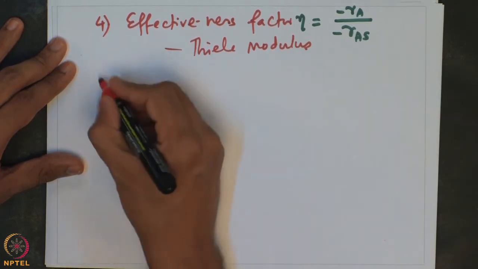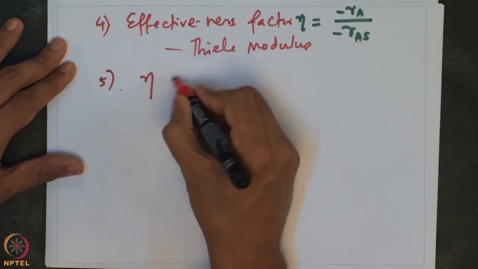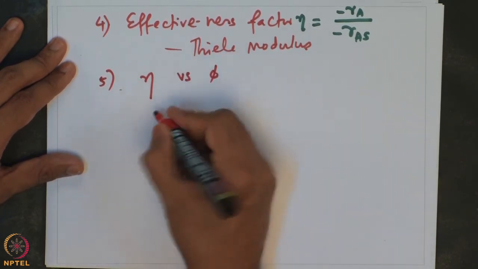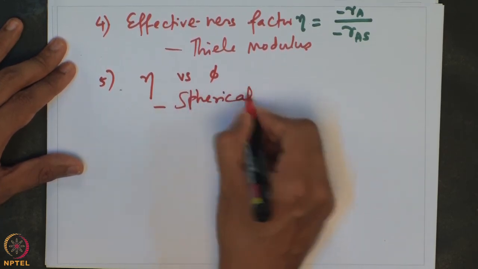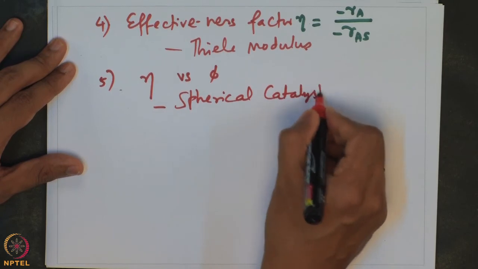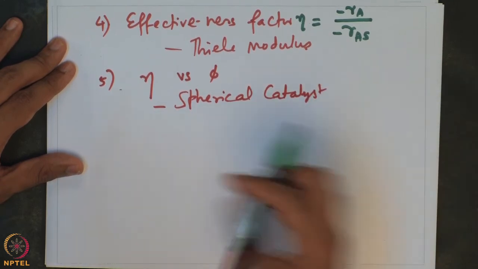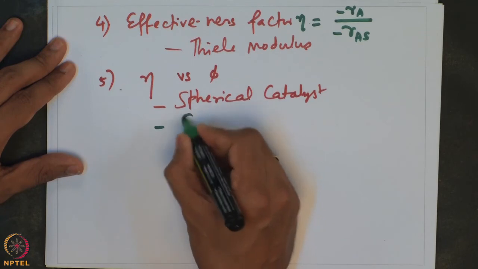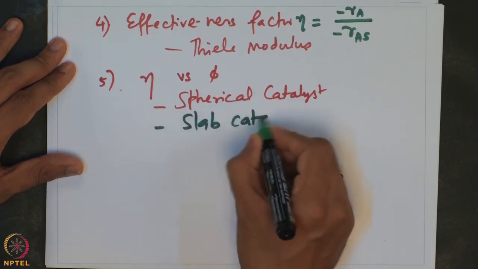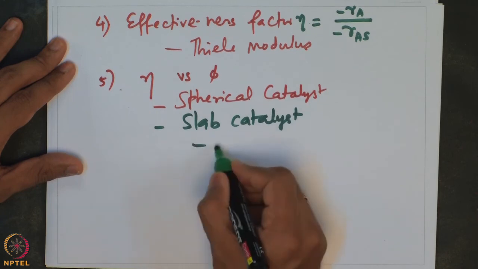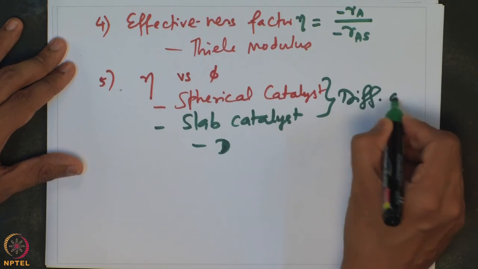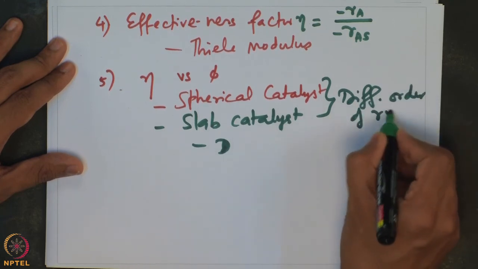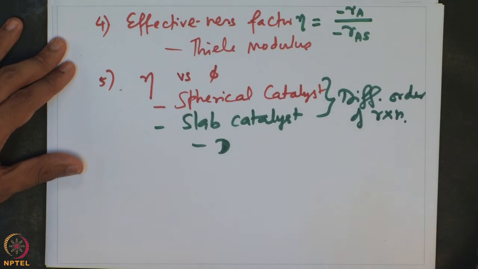We looked at the relationship between eta and Thiele modulus for the spherical catalyst, and the eta versus phi relationship for slab catalyst and for different orders of reaction, and in fact one could extend the same principle for cylindrical catalyst as well.